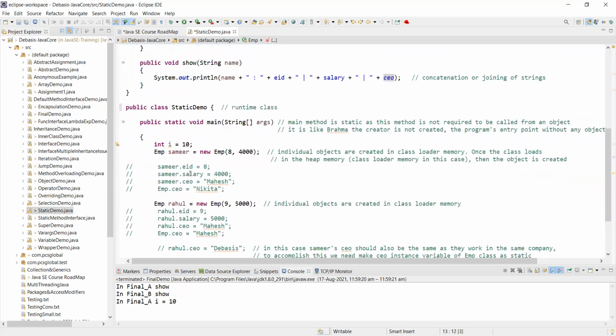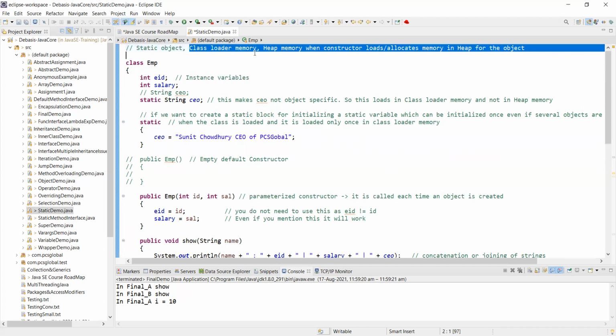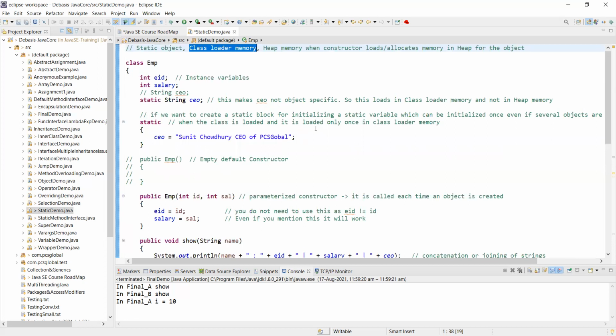Samir is now an object. He's a person. He's an employee. Samir now resides where? In the heap memory. He is no longer in the class loader memory, because Samir was there in the class. In a class of 100 students, Samir was one of the students, but the teacher called him by name. So Samir now is an object because the teacher is a pointer pointing to a particular section of the memory, which is held by an object called Samir. Now that memory is in the heap memory.